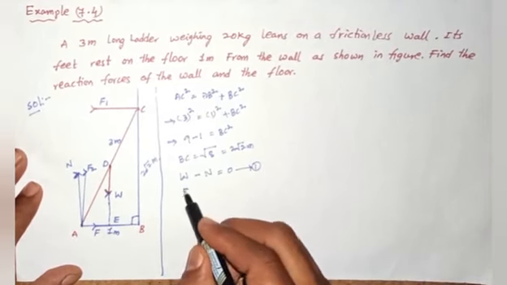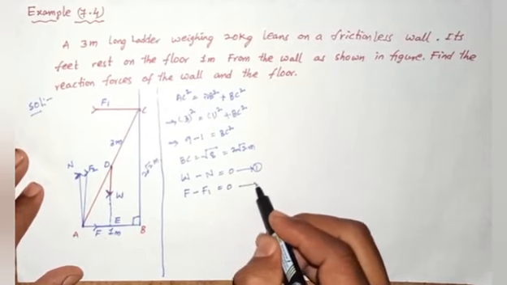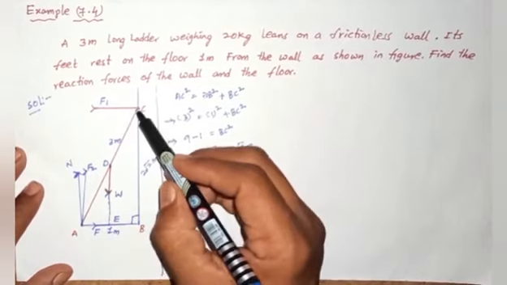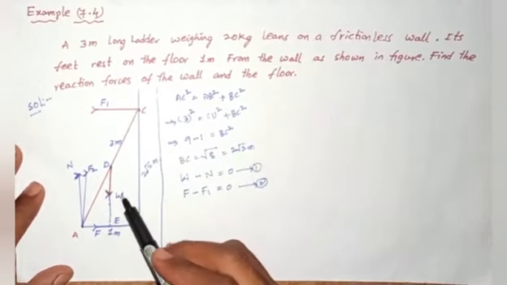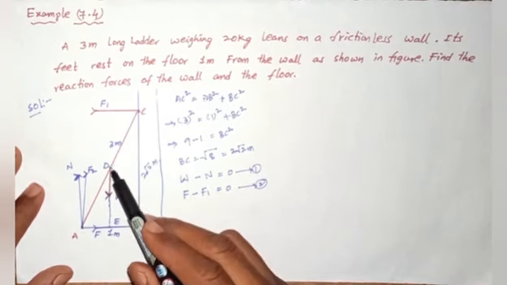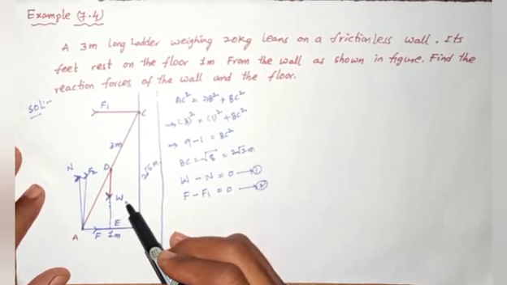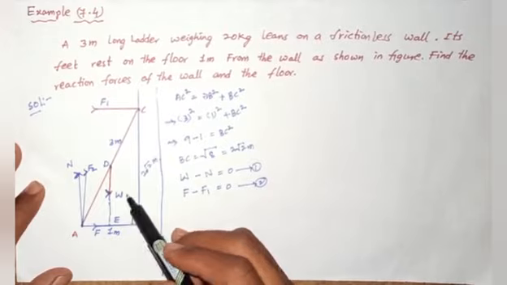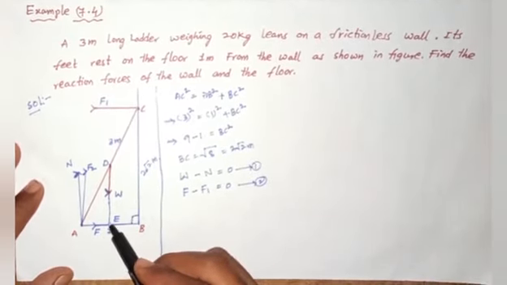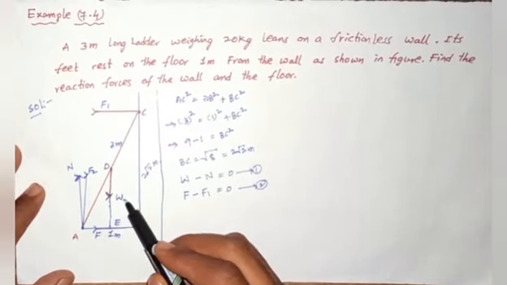We can take F minus F1 equals 0. Next, F2 and also F1. F1 and the weight are both equal and opposite in direction.